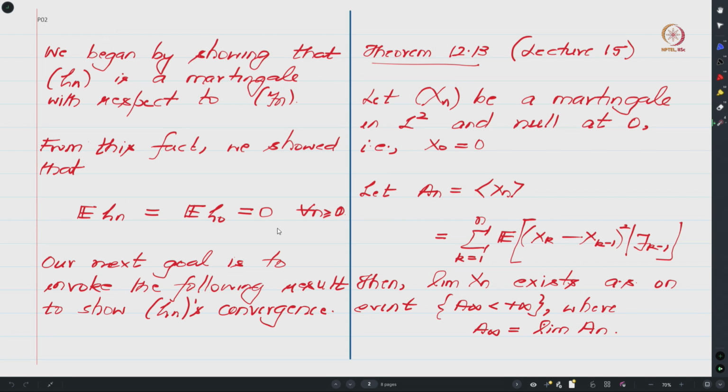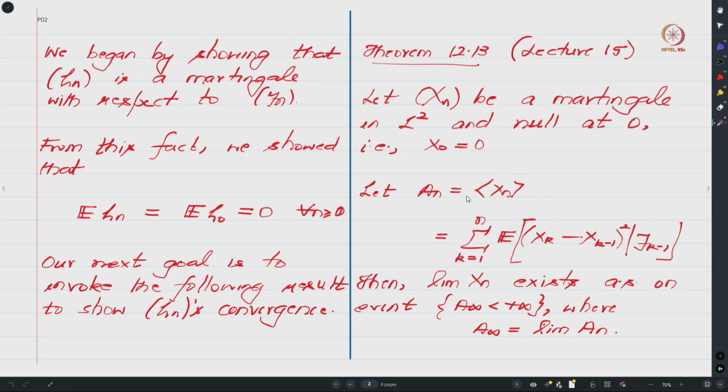So now our next goal is to show that zeta_n converges, and for that we will recall one of the results that we had discussed in lecture 15 concerning the convergence of martingales. So let us recall that result. This result is number 12.13 from this textbook called Probability with Martingales by David Williams, and the result goes something like this. Let X_n be a martingale in L2 and null at 0, that is X_0 is 0,